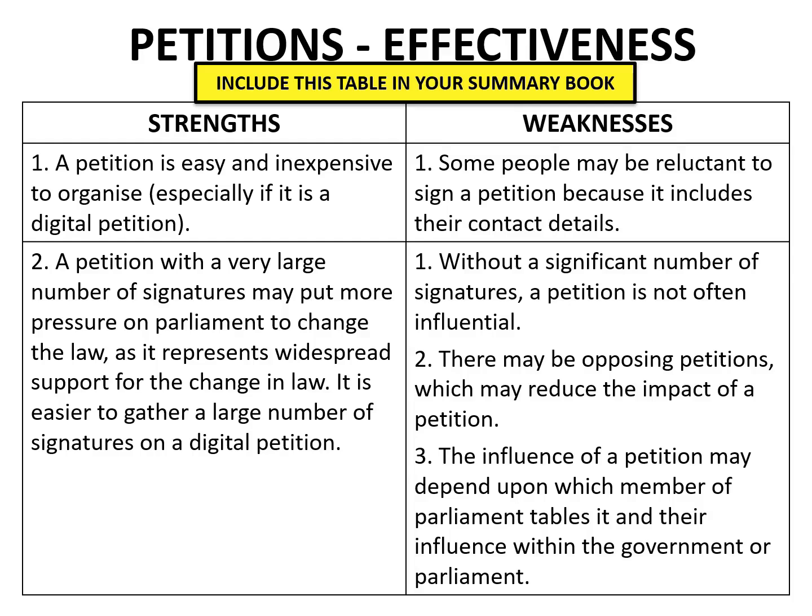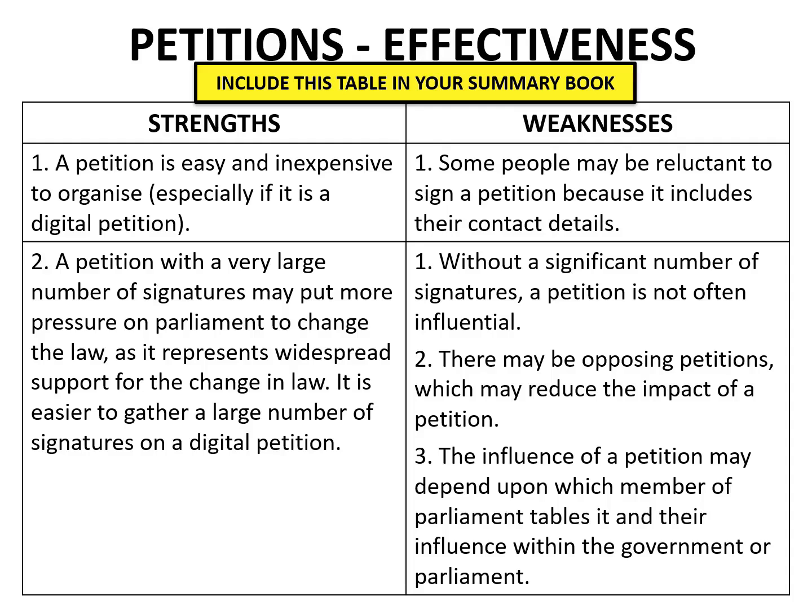The second strength of petitions is that if a petition has a very large number of signatures, then it is more likely to put pressure on Parliament to change the law as requested by the petition. This is because a petition with a large number of signatures is more likely to demonstrate that there is widespread support for changing the law.